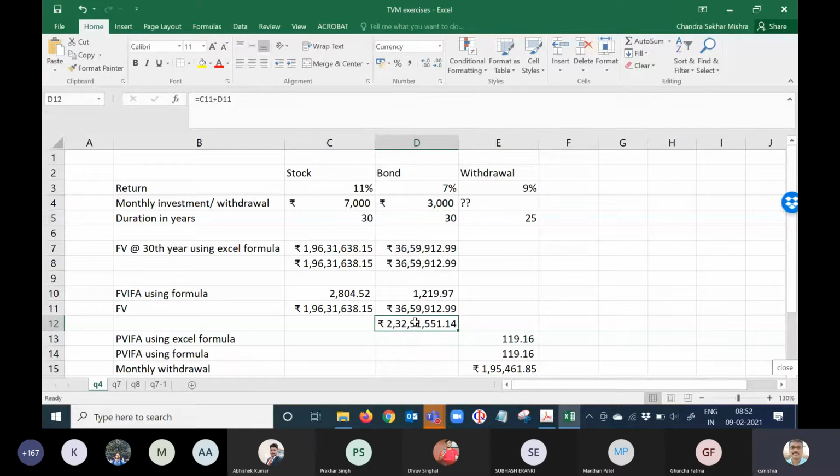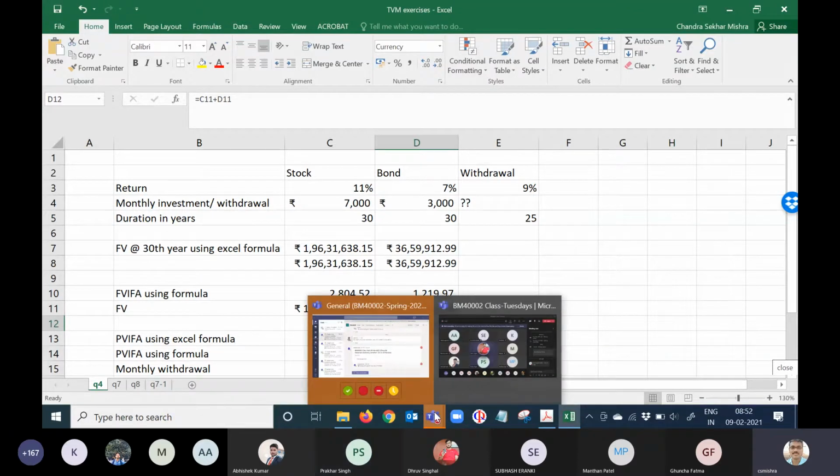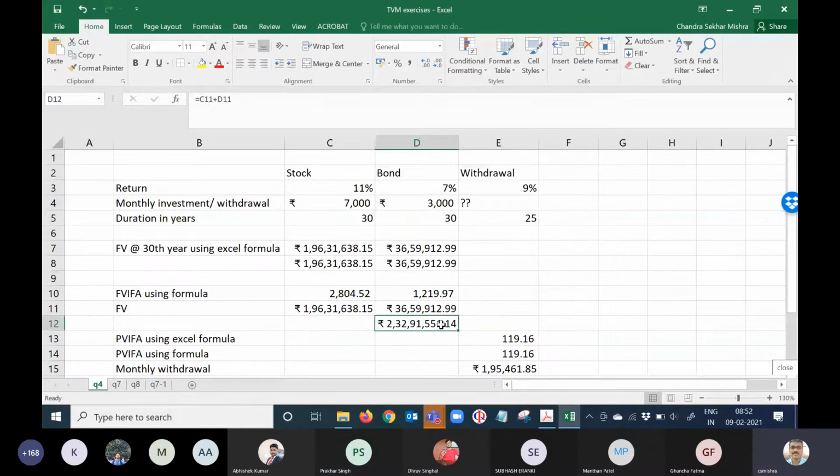360th month, right? Okay. Somebody should say at least okay. Yes, sir. At the end of the 360th month, you will get this much money in your hand. Can you imagine? Just look at the value here. This is 2 crore 32 lakh 91,551. So what is my suggestion to you now? Start investing today, from today onward.